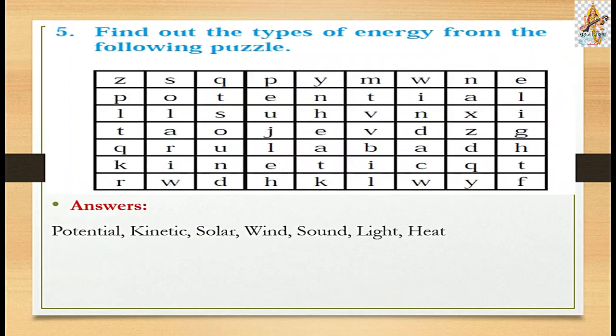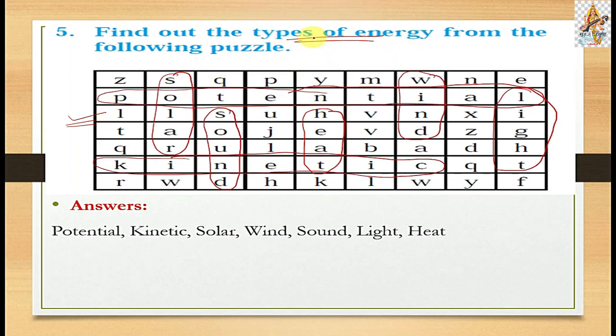Question number 5: find out the types of energy from the following puzzle. Here they give a puzzle and we have to find out the types of energy. Let's see and find out the types of energy from this puzzle. First is potential energy, then solar energy, kinetic energy, heat energy, sound energy, then here is wind energy, then here is light energy. So here is my answer: potential, kinetic energy, solar energy, wind energy, sound, light and heat energy. So I found the types of energy in this puzzle.